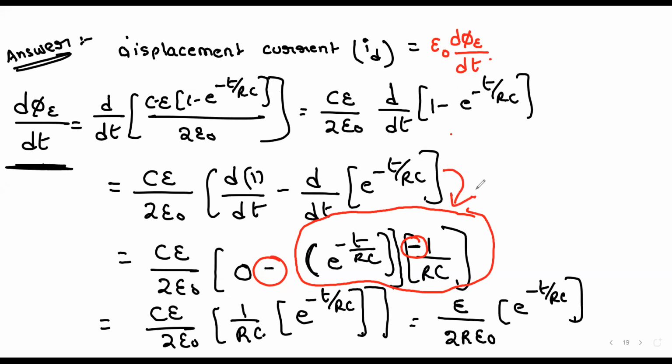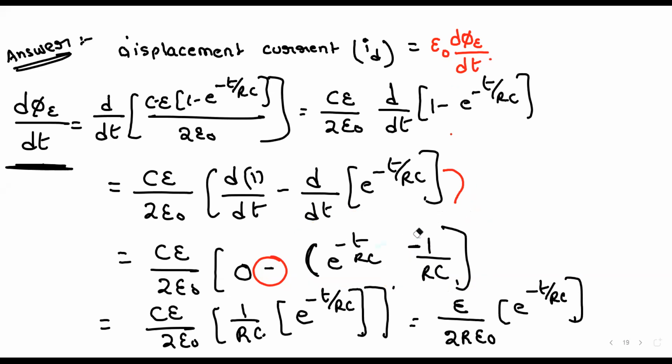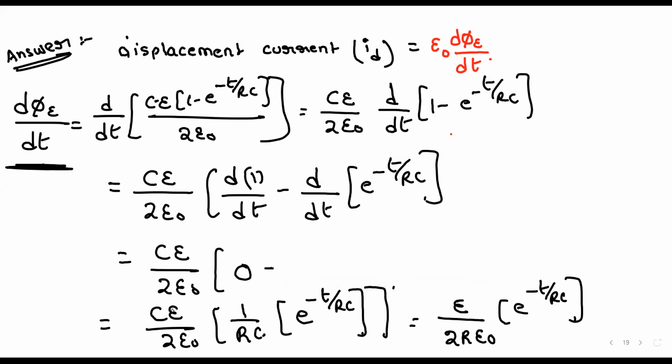If you differentiate e power minus t by RC with respect to time, you should get this value. Okay? Did you get it? Sir, you are getting a minus extra, right? Yes sir. One minute. I'll do it for you. Now look here. See, up to here it's clear. Any doubts up to here? This part.